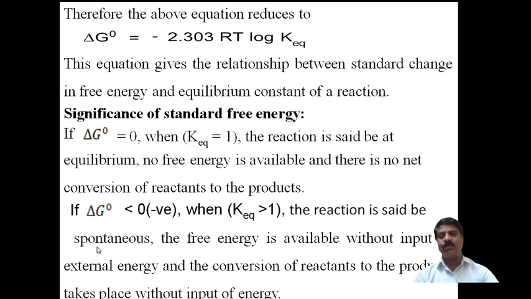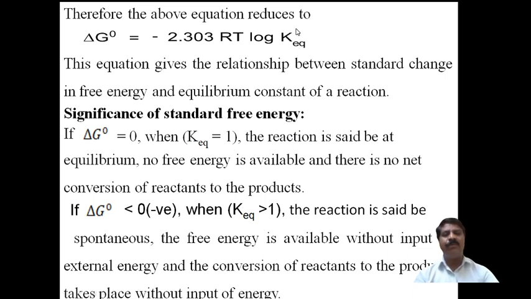The second significance is when delta G naught is less than 0, that is, a negative value. This happens when the equilibrium constant is greater than 1. Why? Suppose we take an equilibrium constant of 1.something or 2, whatever it may be.